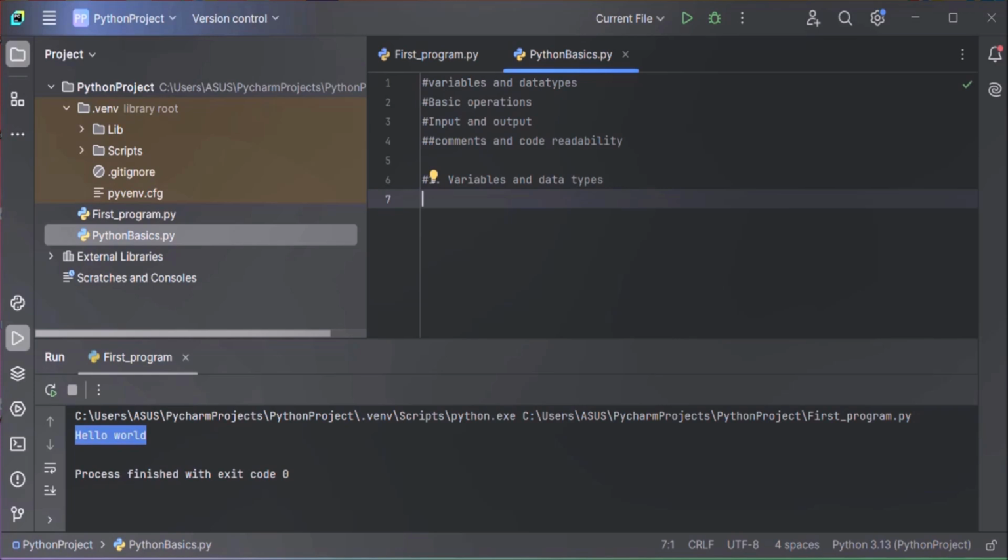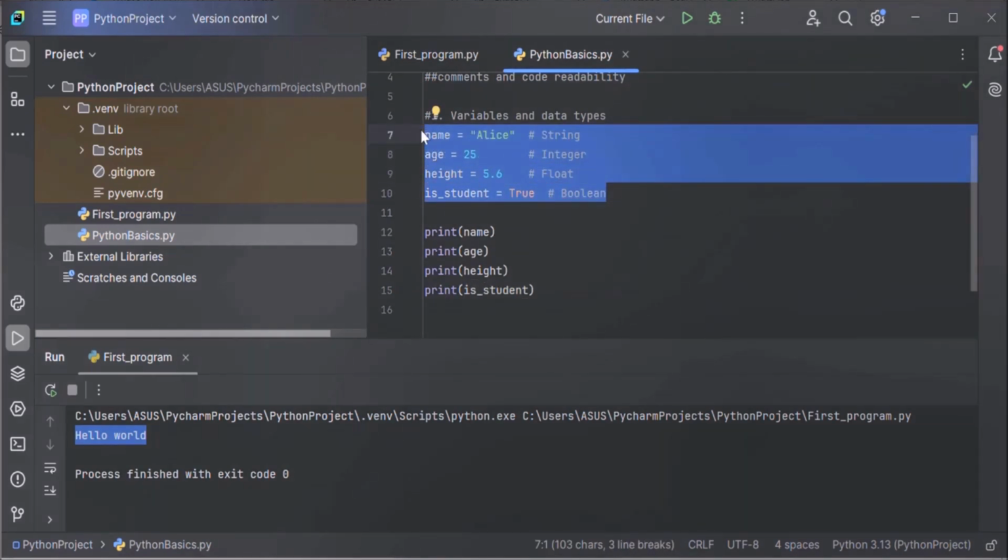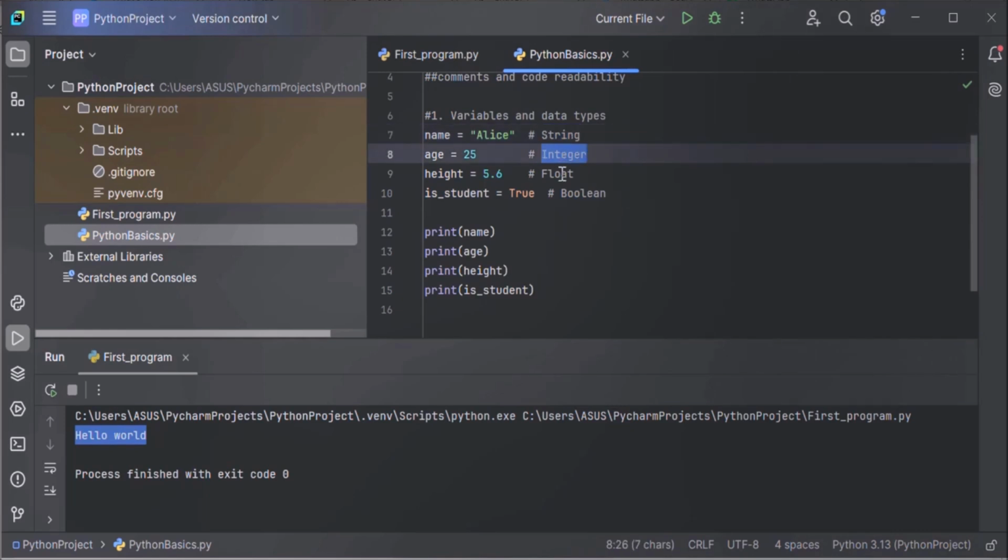In Python, variables are used to store data. Now let's see an example. Here name is a string variable. Age is an integer type variable. Height is a float type variable. And is_student is a Boolean type variable. So here we have 4 types of variable: string, integer, float, and Boolean.